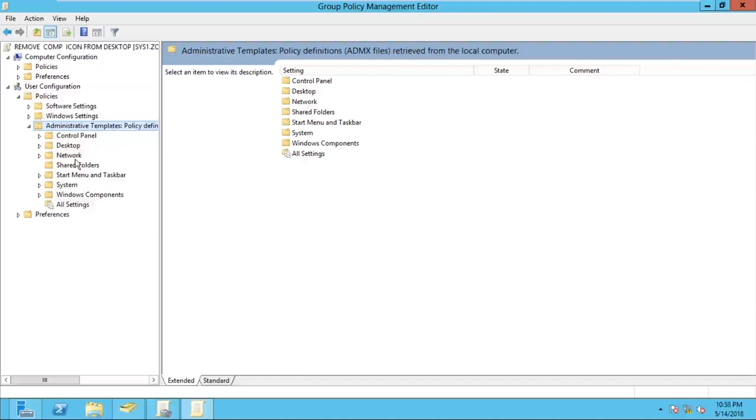If you want to restrict something from network, you can go to network, like disabling the network card. And if you want to manage the shared folders, you can go for shared folders. If you want to restrict something from start menu and taskbar, you can go for that. And we have system and we have Windows components.